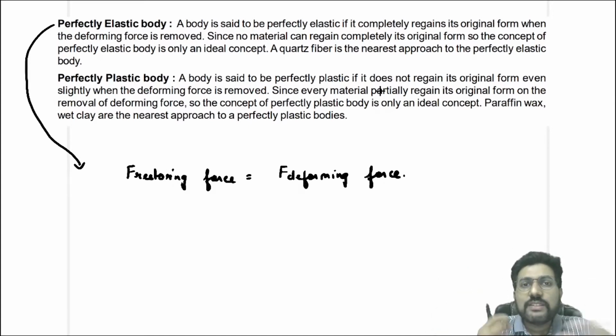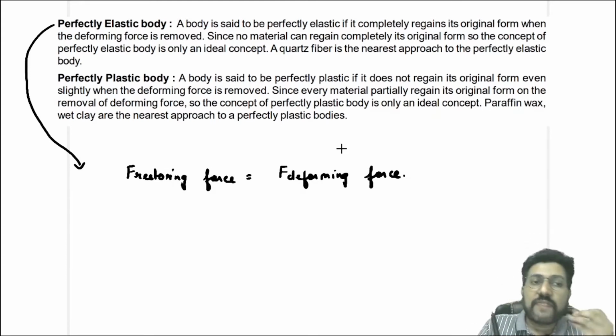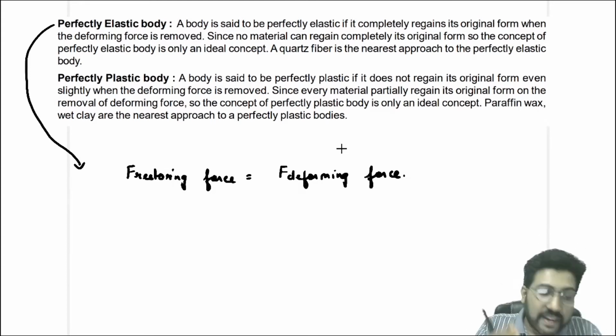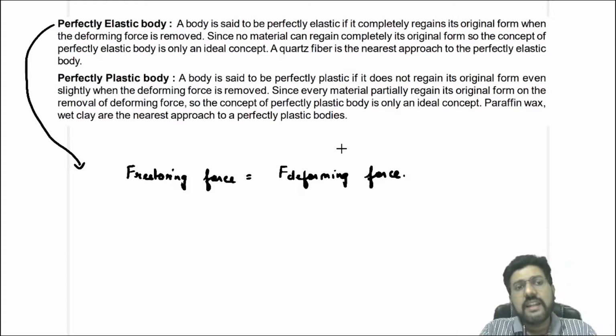If the body does not regain its shape at all, that means it is a perfectly plastic body. Where you have left it, it was staying there only. So in that case, the body will become perfectly plastic. Since every material partially regains its original form on removal of the deforming force, the concept of perfectly plastic body is also an ideal concept. Perfectly elastic is an ideal concept. Perfectly rigid is an ideal concept. Perfectly plastic is also an ideal concept.